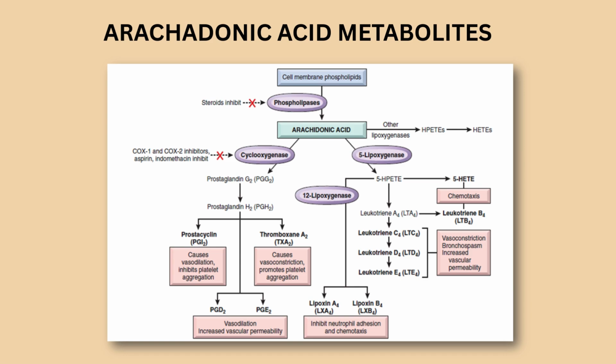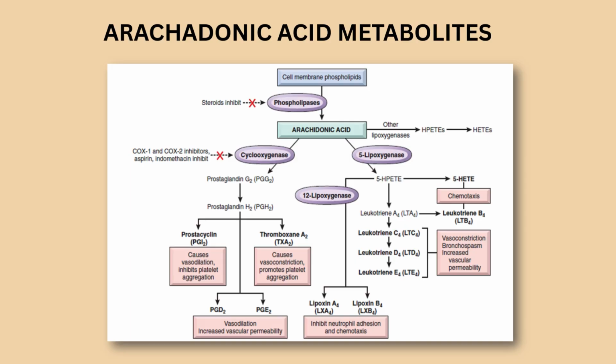Now let's talk about arachidonic acid metabolites. These are released from the cell membrane by phospholipase and are activated via two pathways: the cyclooxygenase pathway or the lipoxygenase pathway. Talking about the cyclooxygenase pathway, cyclooxygenase is a fatty acid enzyme present as COX-1 and COX-2. They act on arachidonic acid to form prostaglandin endoperoxide, which is enzymatically transformed into prostaglandin H2.